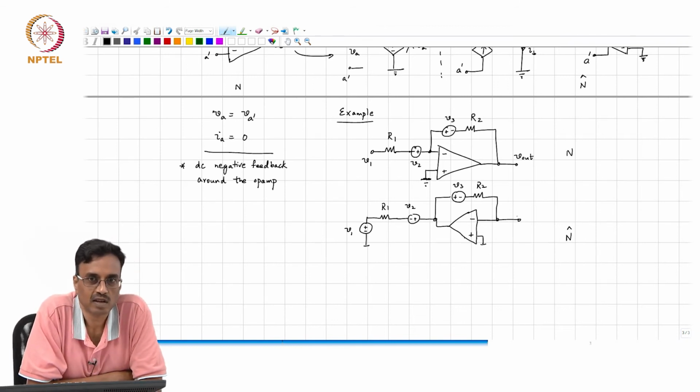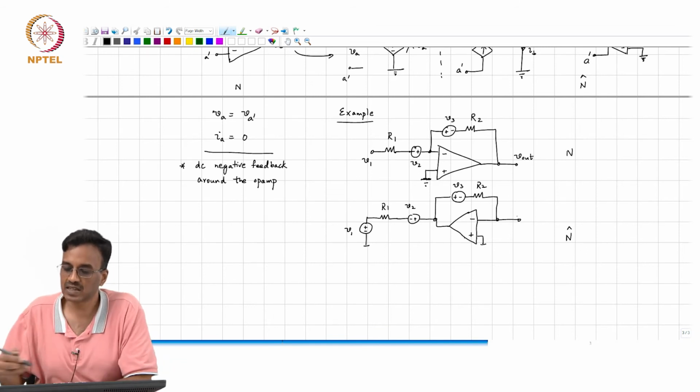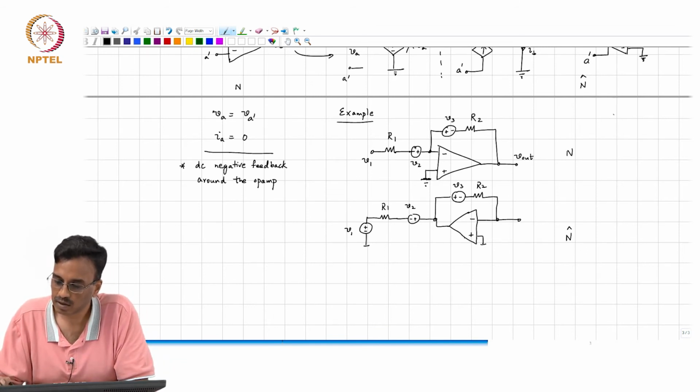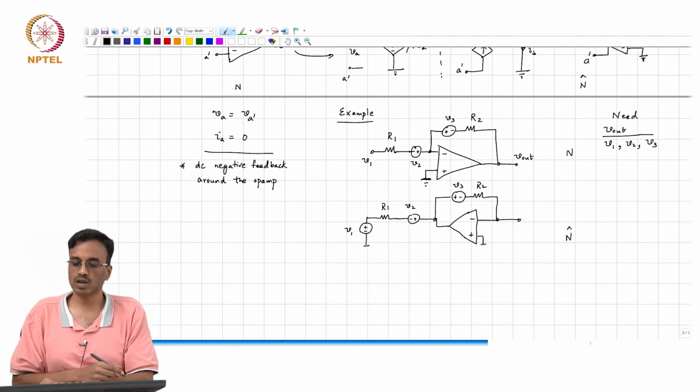What is the next thing to do? We need to find the voltage transfer functions. So, we need V out by V1, V2, V3. Okay. So, what do you suggest now that we do?